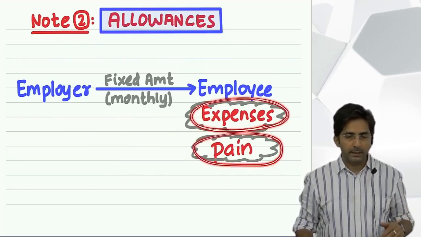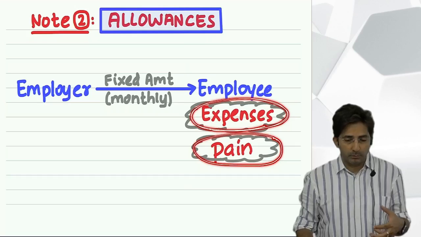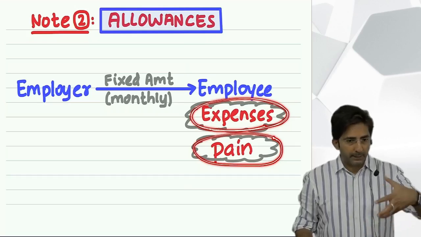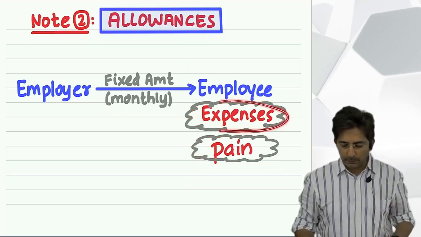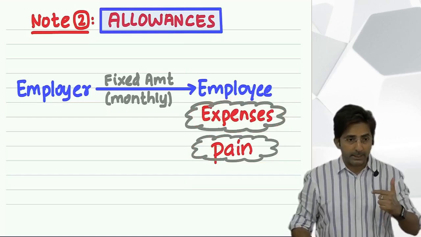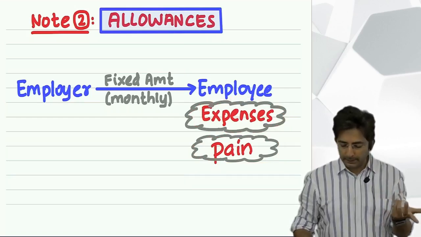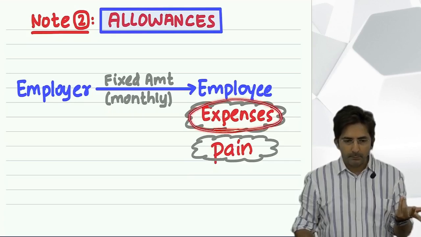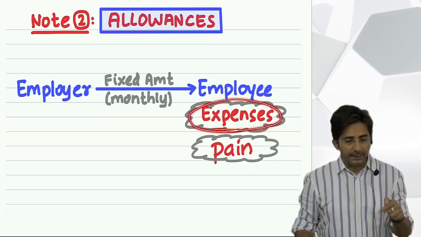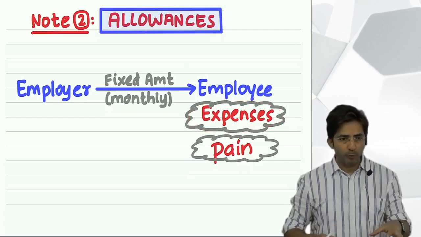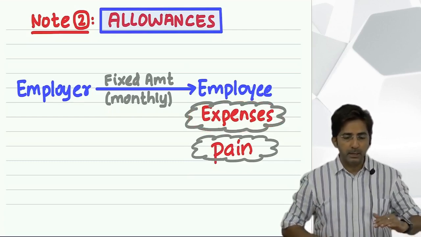Either they are compensatory in nature, to compensate for the pain in the job, or they are given for some expense. House rent allowance is an allowance for an expense, rent expenditure, because many people have to stay in a rented house, and to meet the rent expenditure the company gives house rent allowance.